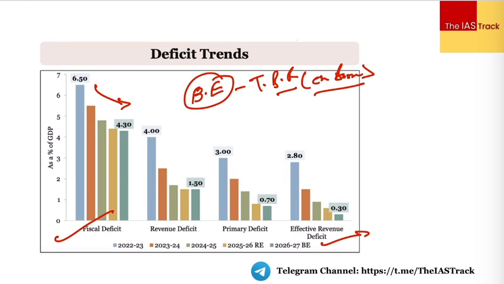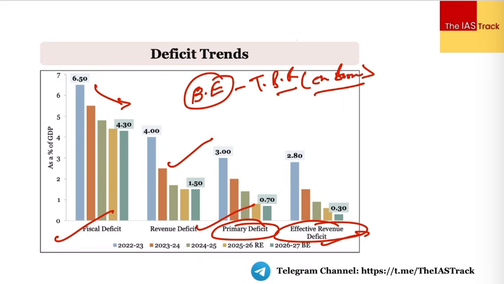Revenue deficit क्या होता है भाई? Total revenue expenditure minus the total revenue receipts. That is what the revenue deficit is all about. Then we have the effective revenue deficit. Effective revenue deficit में क्या किया आपने? जो भी आपका revenue deficit था, उसमें से आपने grants को हटा दिया. कौन से grants को? Which are used for the capital asset creation. You get the effective revenue deficit. Primary deficit is that out of the fiscal deficit, you reduce the interest payments. You basically deduct the interest payments.